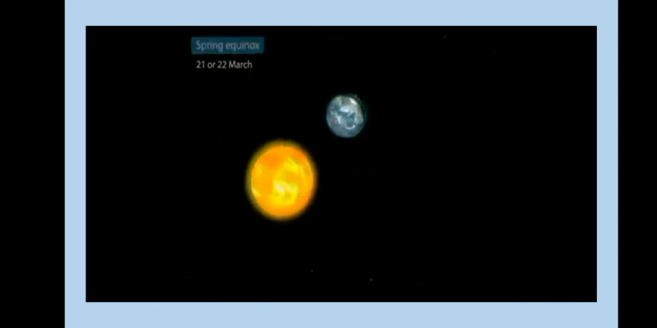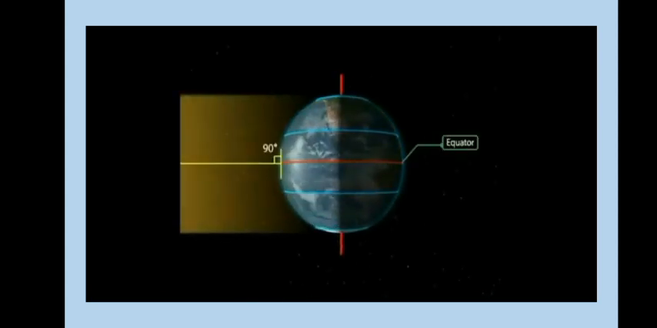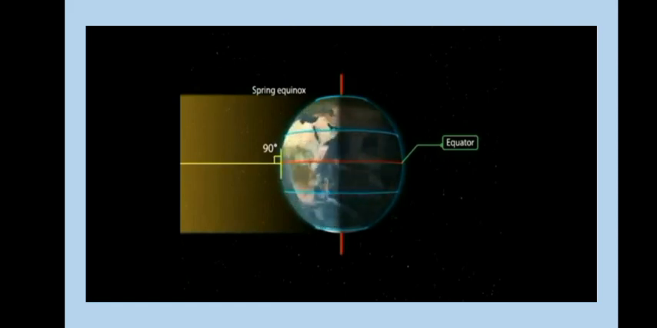Now we will talk about spring equinox, which occurs on 21st or 22nd of March. At this time, the overhead sun is over the equator, and the equator receives the largest amount of sunlight. At this time, the northern hemisphere is in the spring equinox and the southern hemisphere is in the autumn equinox.